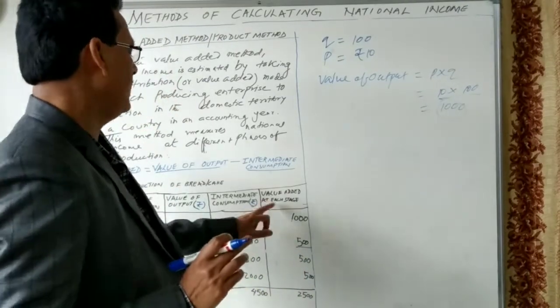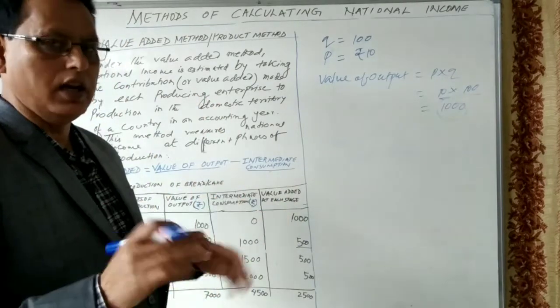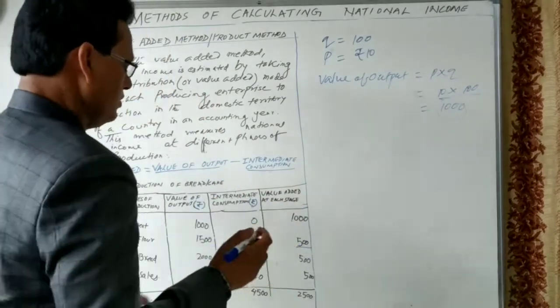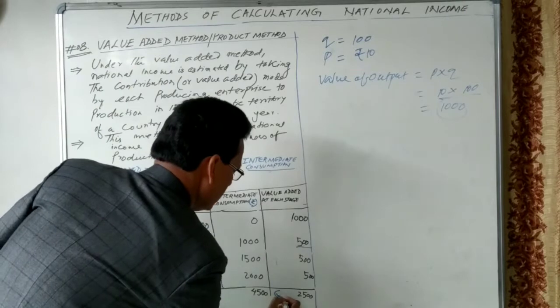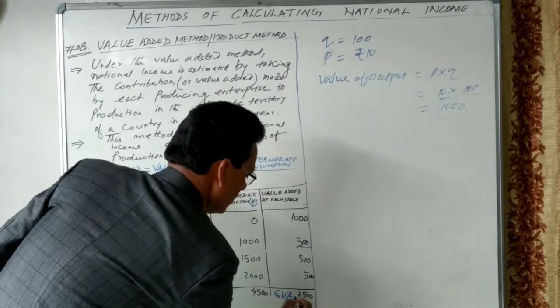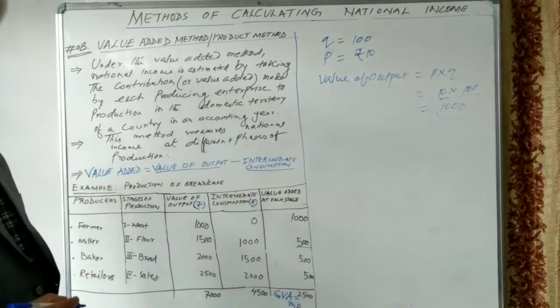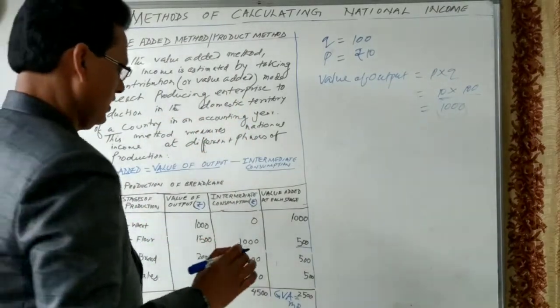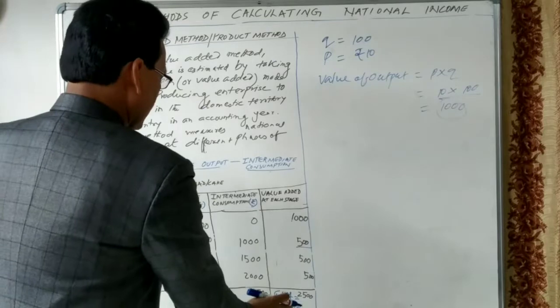This is called value added at each stage. In economics, we call this gross value added at market price. We are calling it gross value added at market price.